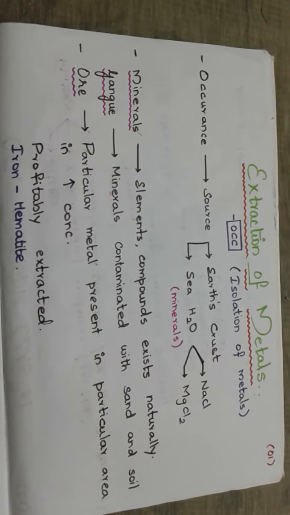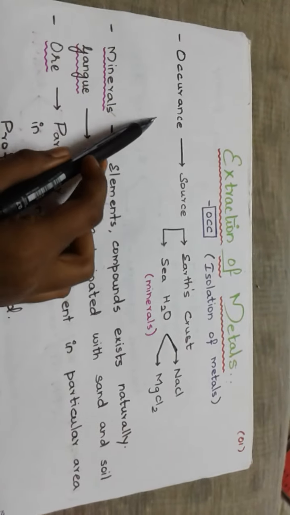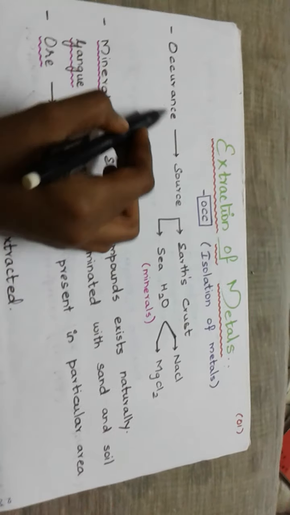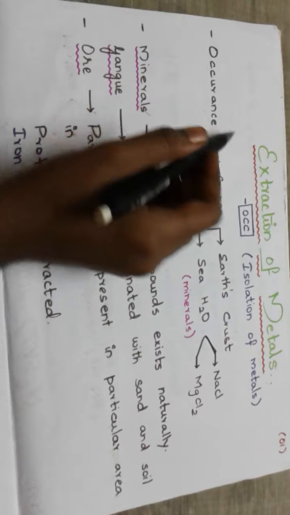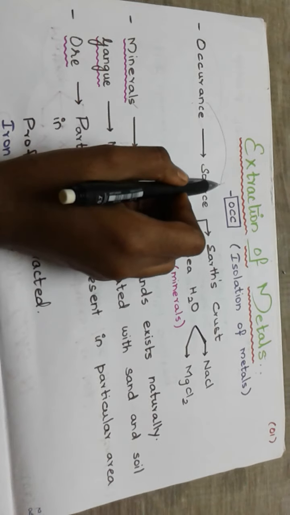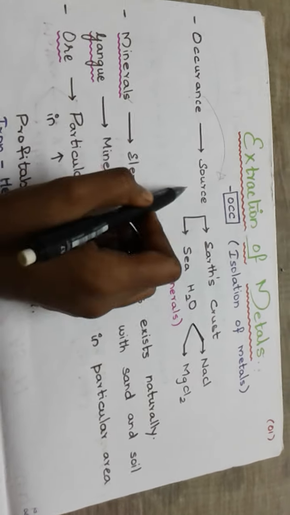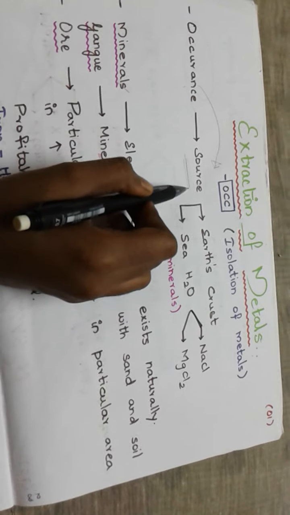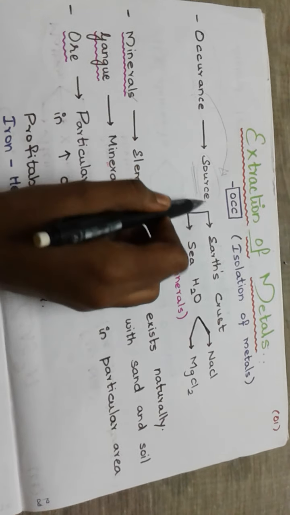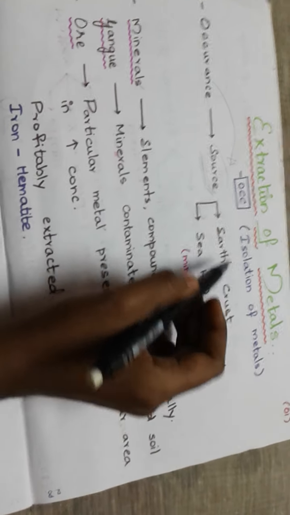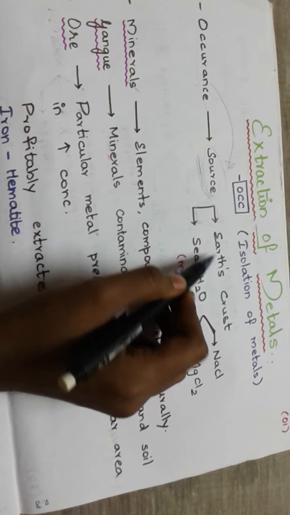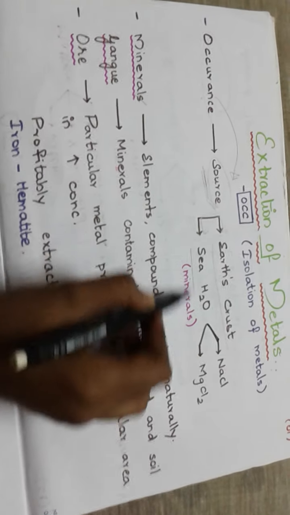Next is occurrence. When we come to occurrence, where it occurs, that is the main thing which you're going to study. So when we see occurrence, we should deal with source. From where do we get it? That is called source. We get the source mainly from two things. One is from earth's crust and the other is from sea water.